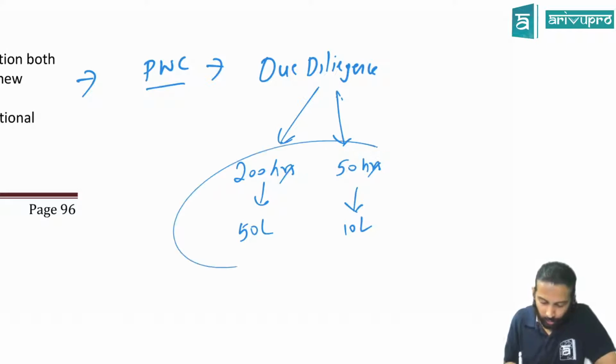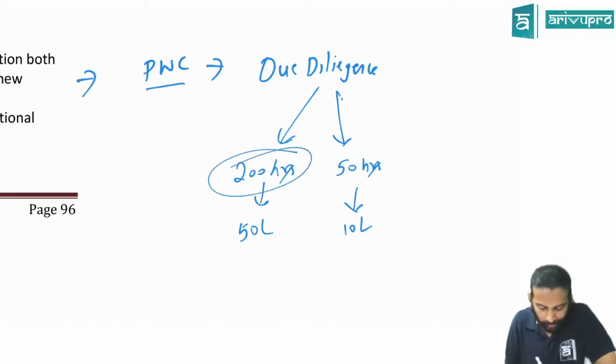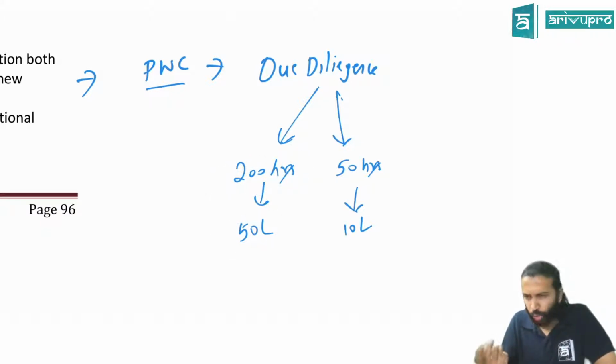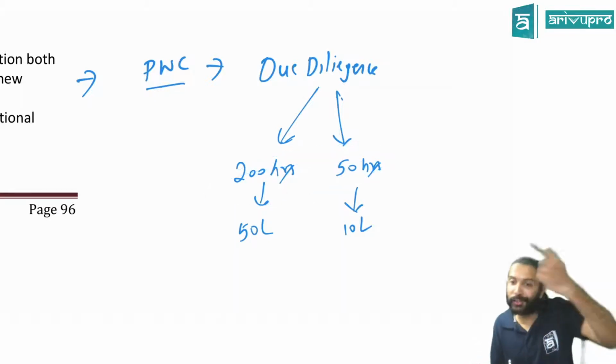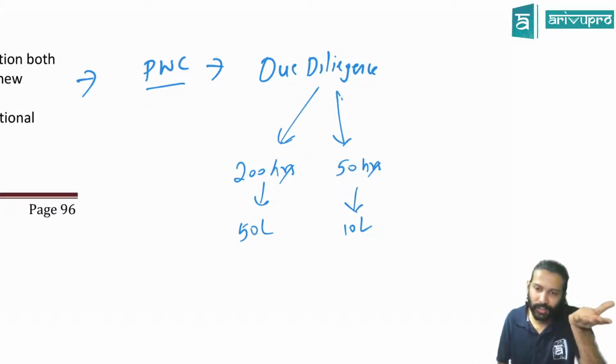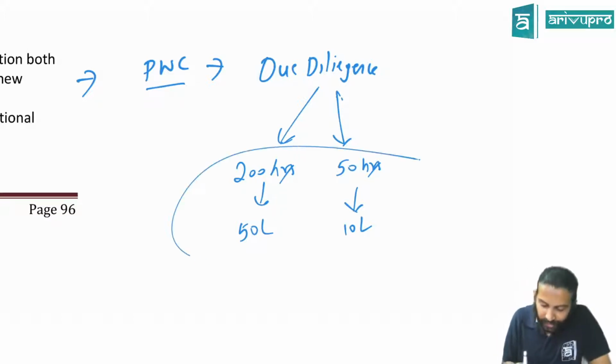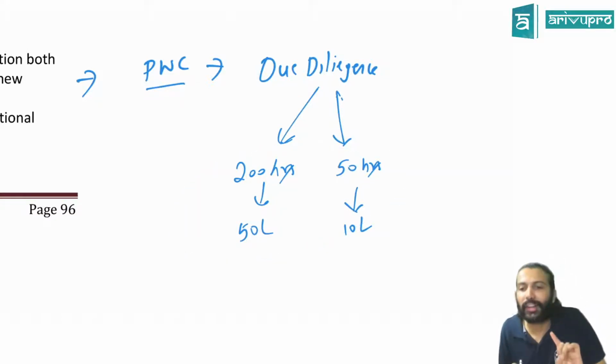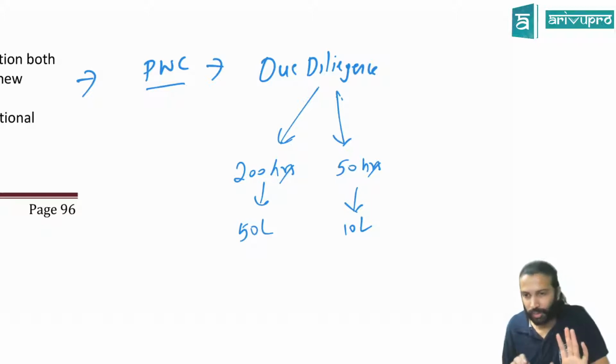What was the original contract for? The due diligence audit that you'll have to do. And the original was a commitment of 200 hours and I will get 50 lakhs. Correct? Now, due to some new information, you're spending extra time. That means the number of hours has increased. That means what? The scope of the service has increased. Correct? Now, should we treat these two as one contract or as a separate contract? That was the pointer.